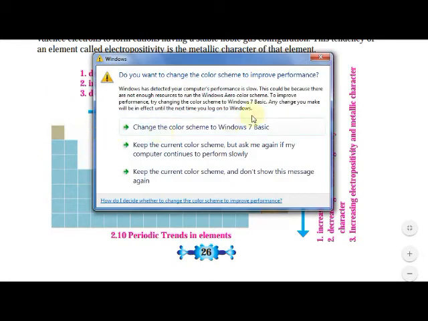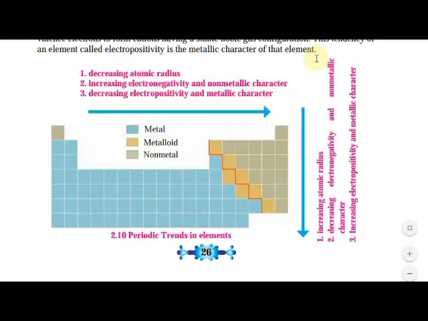At the left of the periodic table, what is present? Metals are present. They are given in blue color. Non-metals are the first one and the last. These are non-metals, and metalloids are in yellow boxes. A zigzag separation line is given here, reddish colored.